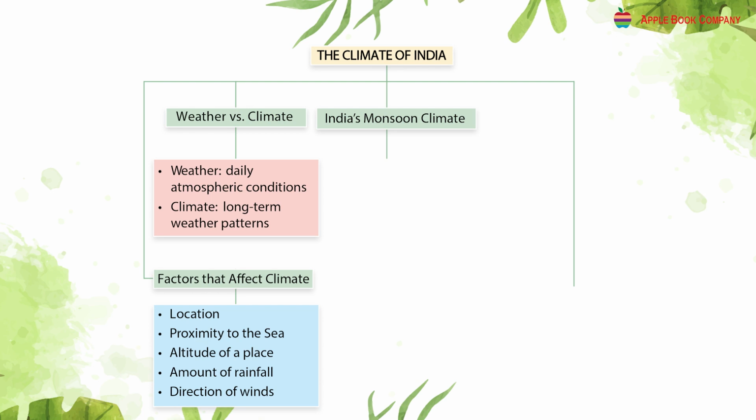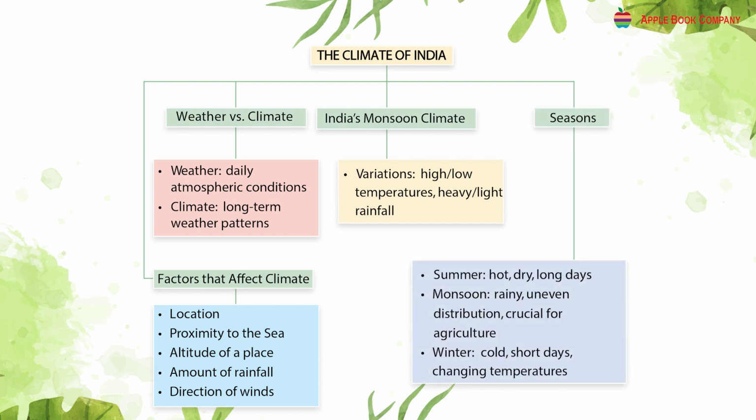India's monsoon climate: variations, high or low temperatures, heavy or light rainfall. Seasons: summer, hot, dry, long days. Monsoon: rainy, uneven distribution, crucial for agriculture. Winter: cold, short days, changing temperatures.